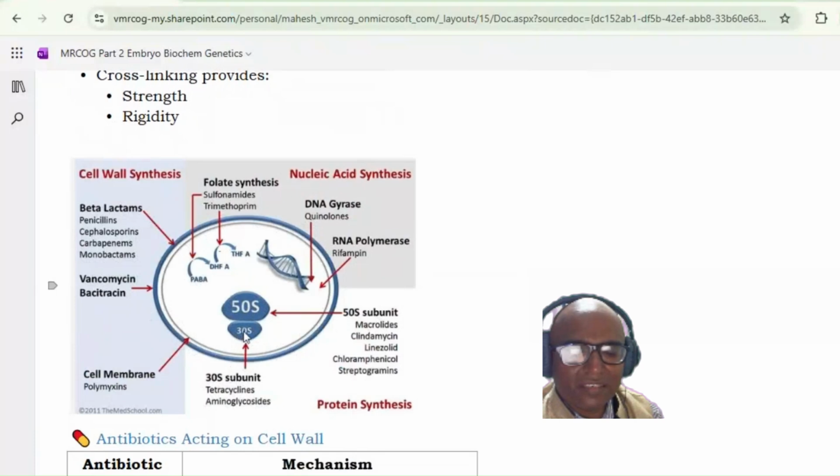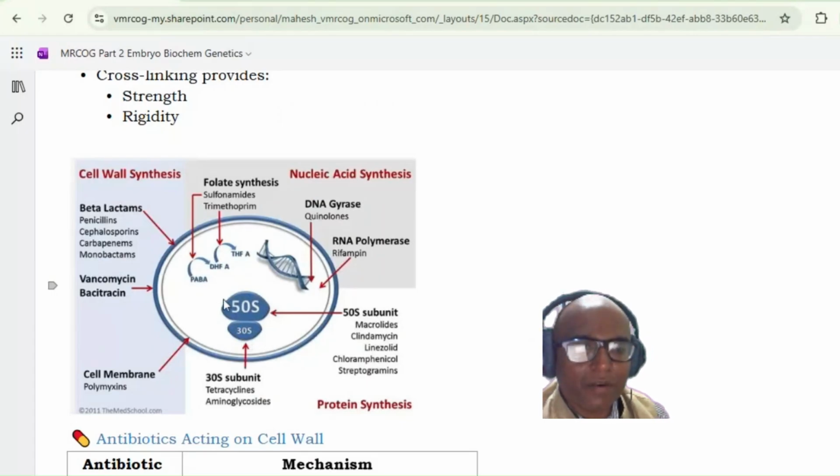So 30 is for T, or in short form, you remember AT. 30 is smaller, so the first letter A goes to the 30, and tetracycline, 30 for T. So tetracycline and aminoglycosides will act on 30S. The aminoglycosides' mechanism of action is by inhibiting the 30S subunit.